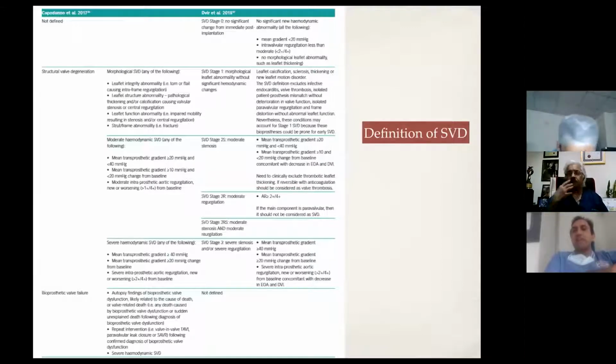So if the mean gradient increases by 10 millimeters of mercury from the baseline post-procedure, before the patient goes home or at 1 month follow-up, then you suspect structural valve degeneration stage 2S, which is moderate stenosis. Then subsequently 2R is moderate regurgitation, and stage 3 is severe stenosis and regurgitation.